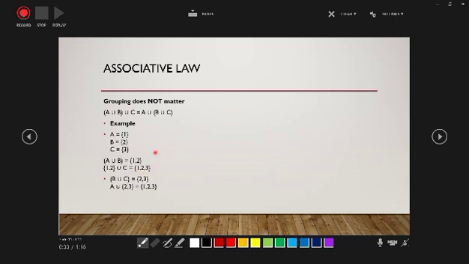So the next one is B union C, which is 2, 3. So 2 and 3. So A union 2, 3 equals 1 to 3. So 1, 2, and 3.